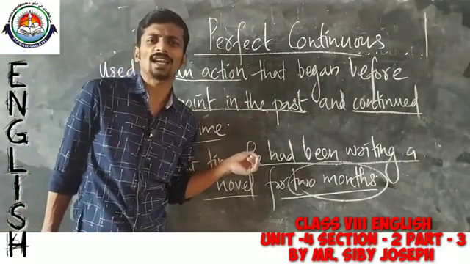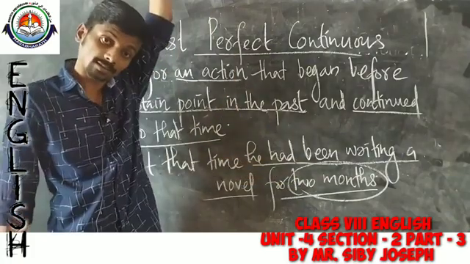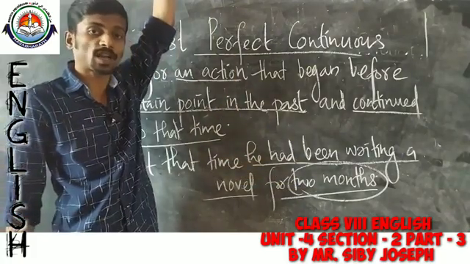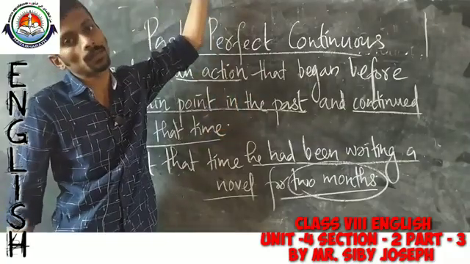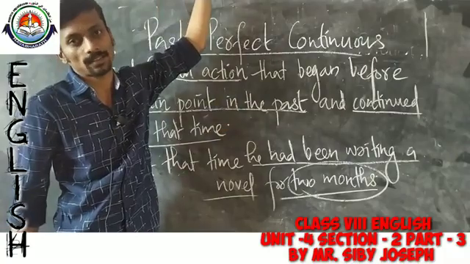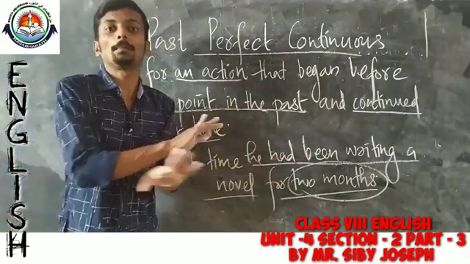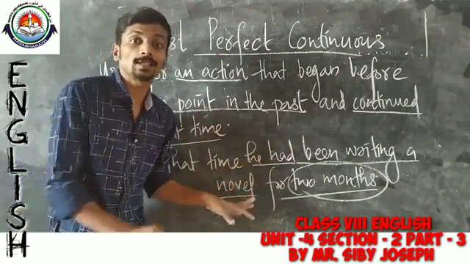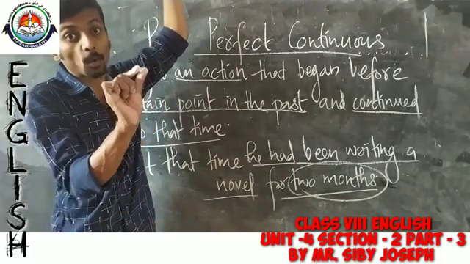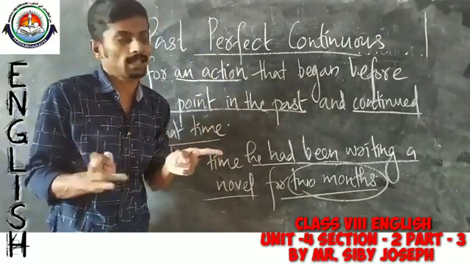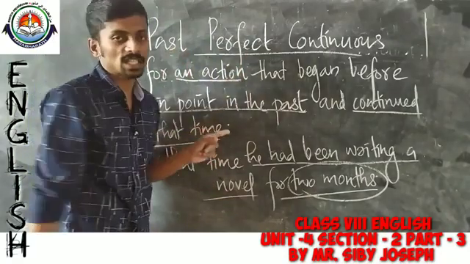So, clearly we can find that the action began in a certain point of time in the past and it continued up to that time in the past. So, he started writing the novel and he completed writing the novel. The two actions referred to a particular point in the past. So, in such cases we have to use past perfect continuous.